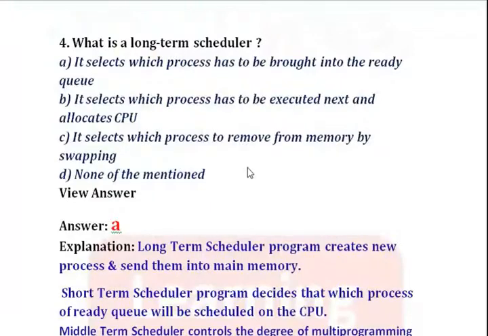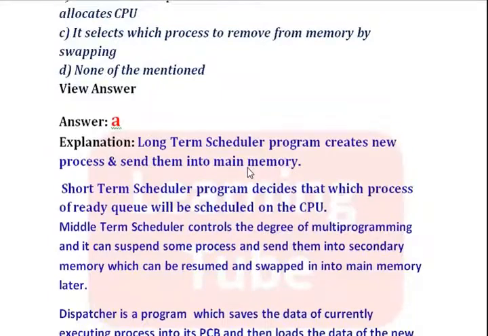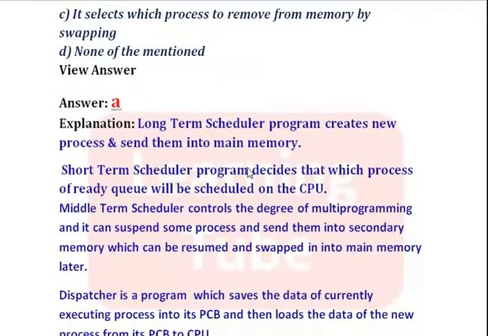Now the fourth question is, what is a long-term scheduler? First we will know about scheduler. A long-term scheduler is a program that creates new processes and sends them into main memory. Similarly, short-term scheduler is also a program which only decides which process of ready queue will be scheduled on the CPU.